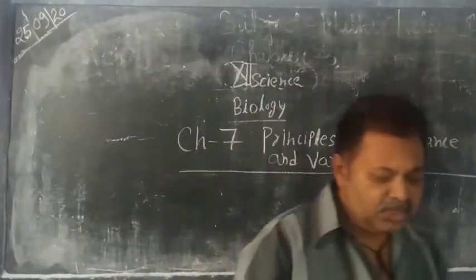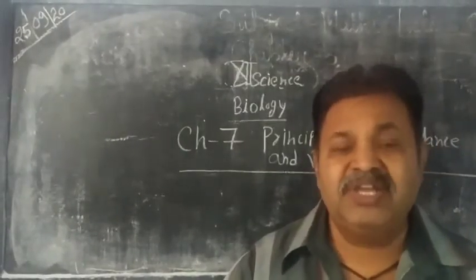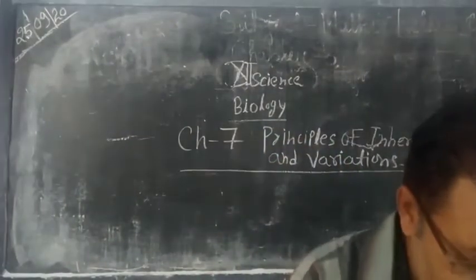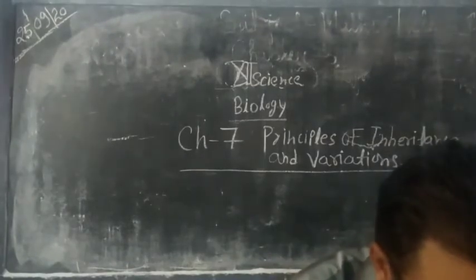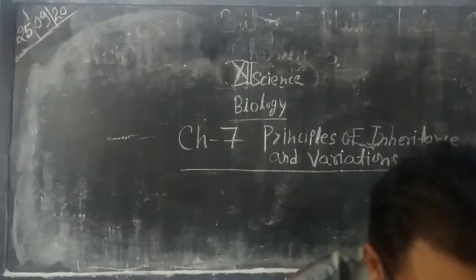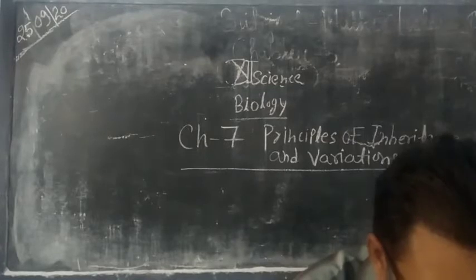So the study of both inheritance and variation in the branch of biology is known as genetics. We have to discuss some principles of inheritance and variation in this chapter. Now, first one is heredity. Heredity comes from the Latin word hereditas. It means inheritance, or the process of transmission of characters from one generation to the next generation.